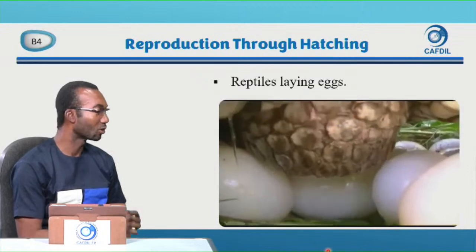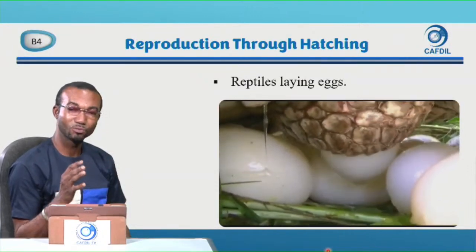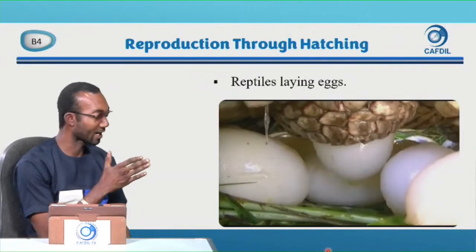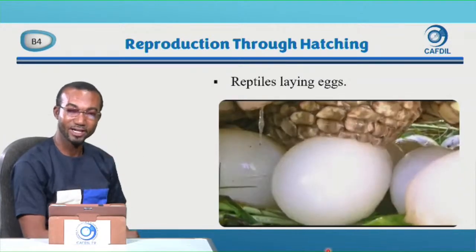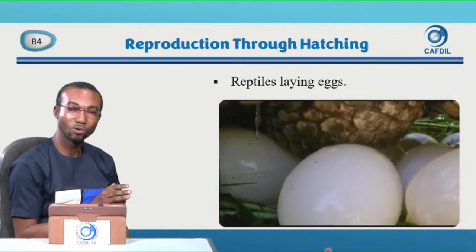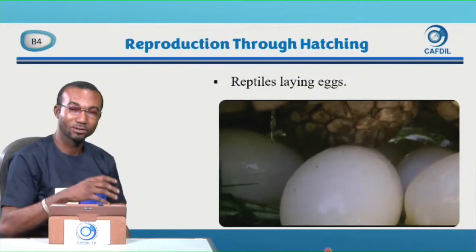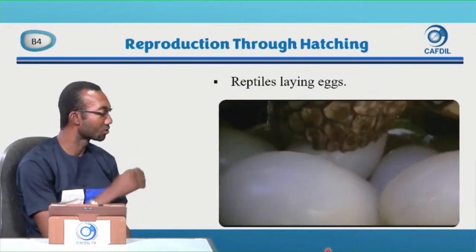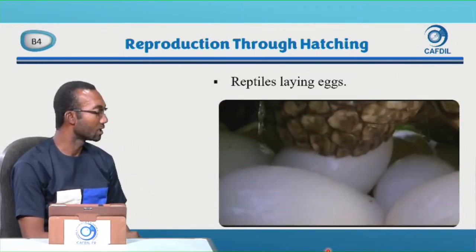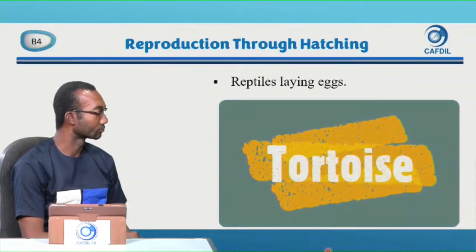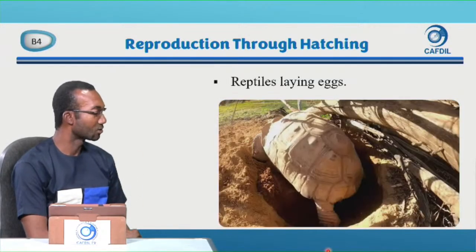And because they will not be around to protect the eggs too. You saw the crabs there, they can destroy the eggs. So they lay in a hole and cover it so that the heat in the ground will help the eggs to hatch. So there is a crocodile also laying eggs, a crocodile. Let's look at a tortoise.